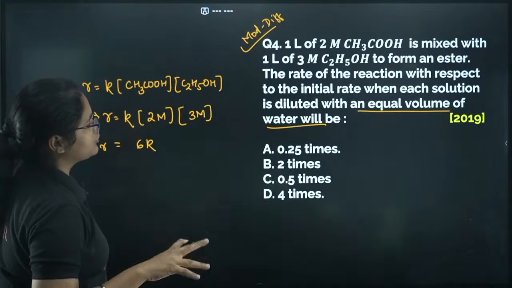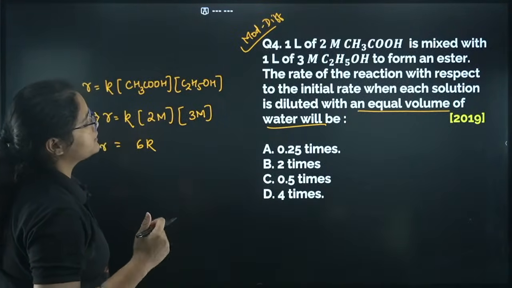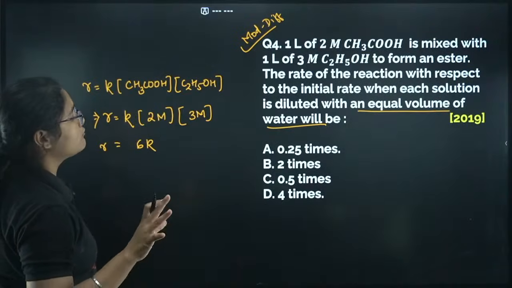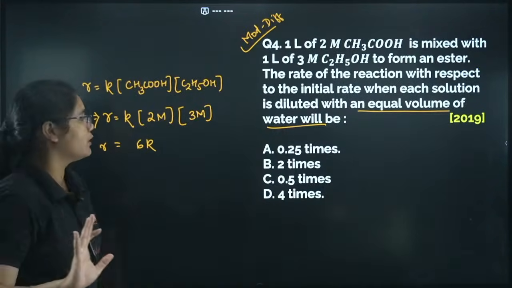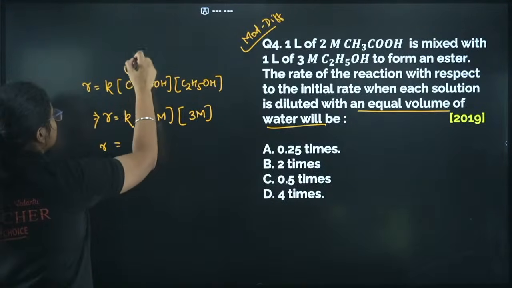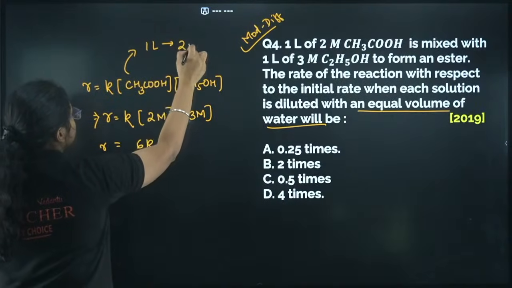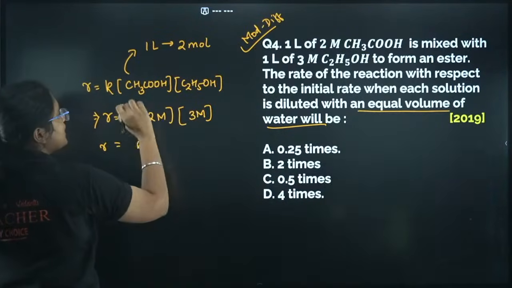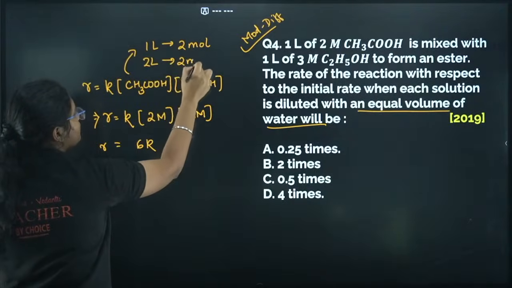The rate of the reaction with respect to the initial rate when each solution is diluted with an equal volume of water will be. Okay, so if it is diluted with equal volume of water, now see what happens here. What do you mean by this? 2 molar means in 1 liter we have 2 moles, right? Now we have made it, suppose, 2 liter. In there also it will be 2 moles, right?